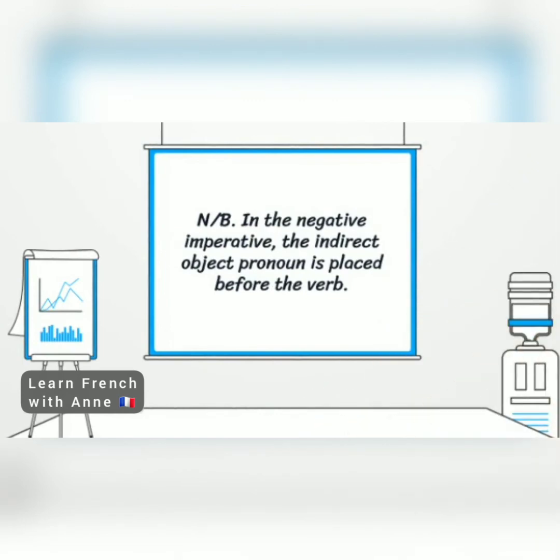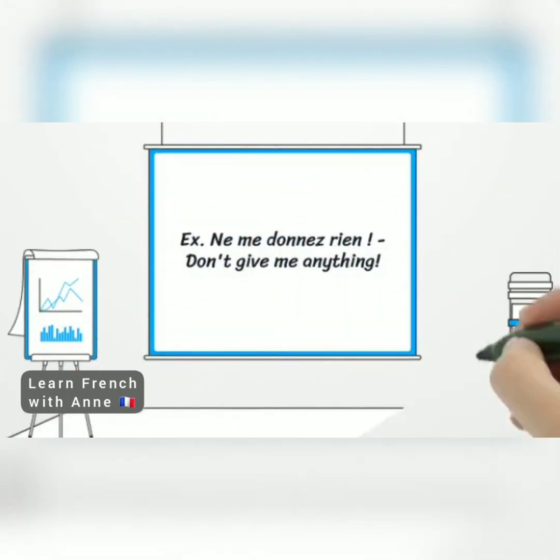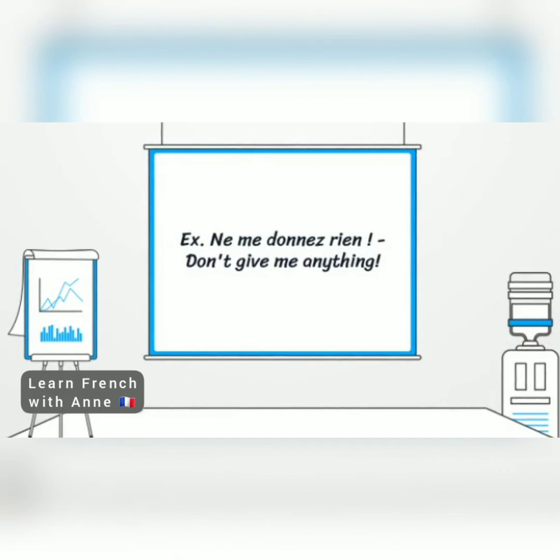We should also note that in the negative imperative, the indirect object pronoun is placed before the verb. This is the regular order we've been saying. For example, ne me donnez rien. Don't give me anything. The me is before the verb donner, to give.